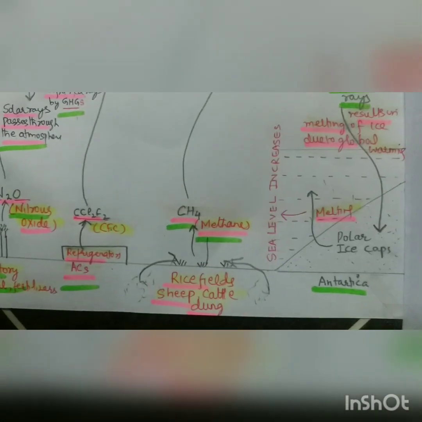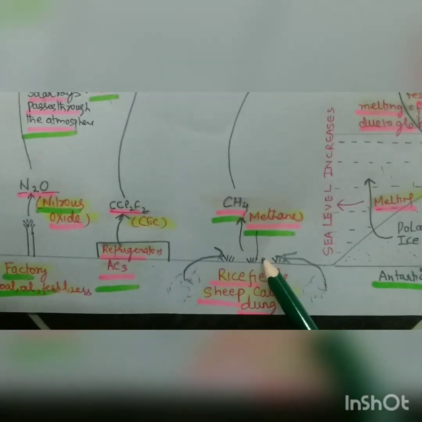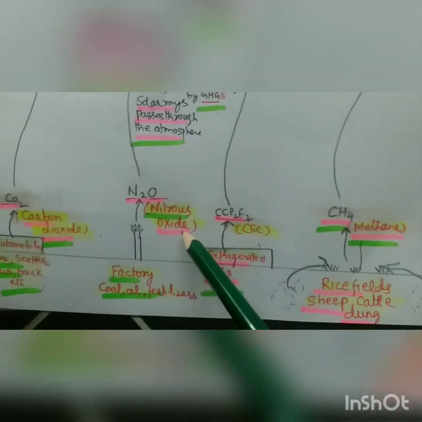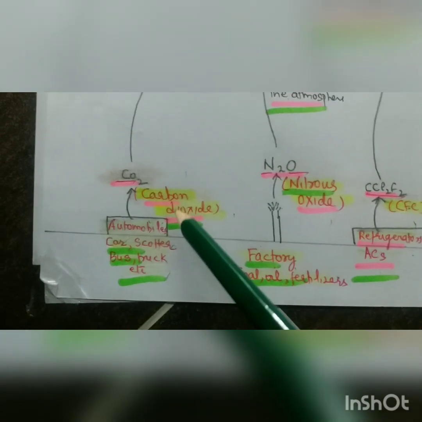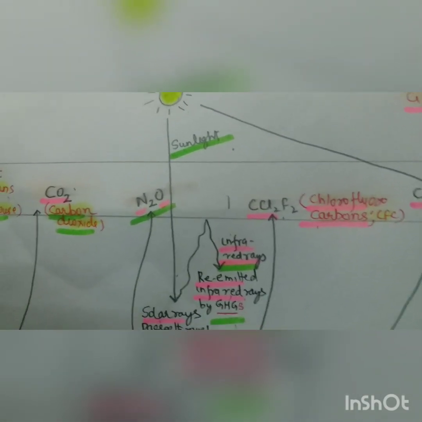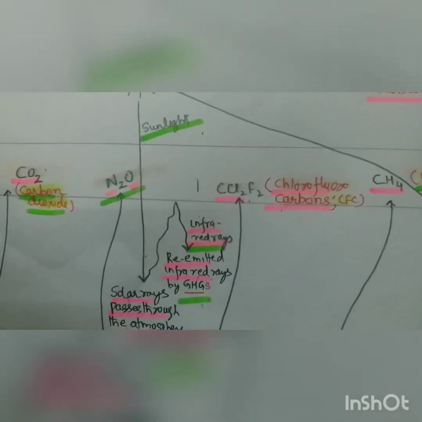So now we are coming again to the culprits: methane from rice fields, chlorofluorocarbons from refrigerators and ACs, N2O from factories of coal and fertilizers, and carbon dioxide from automobiles, cars, scooters, buses, trucks, and they form a blanket which allows light to come inside, like greenhouse glass panes, that is why it is also called the greenhouse effect, and does not allow it to go back.